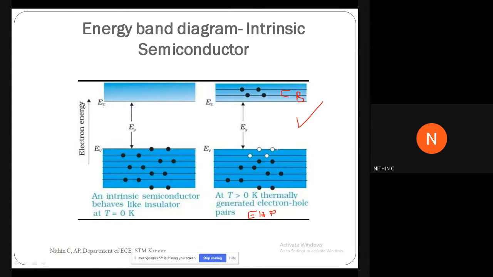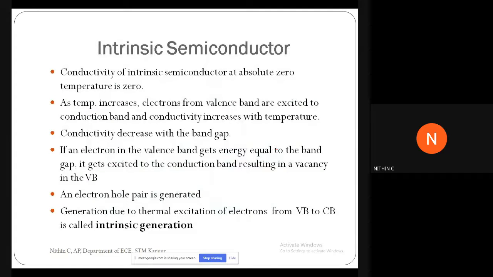Okay, fine. So I think we can move to the next slide. This is pretty much similar to that of what we have already told.